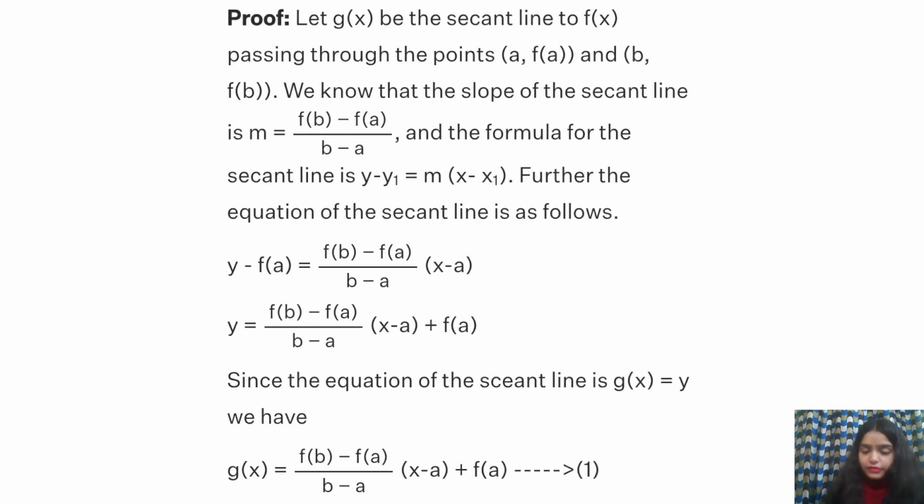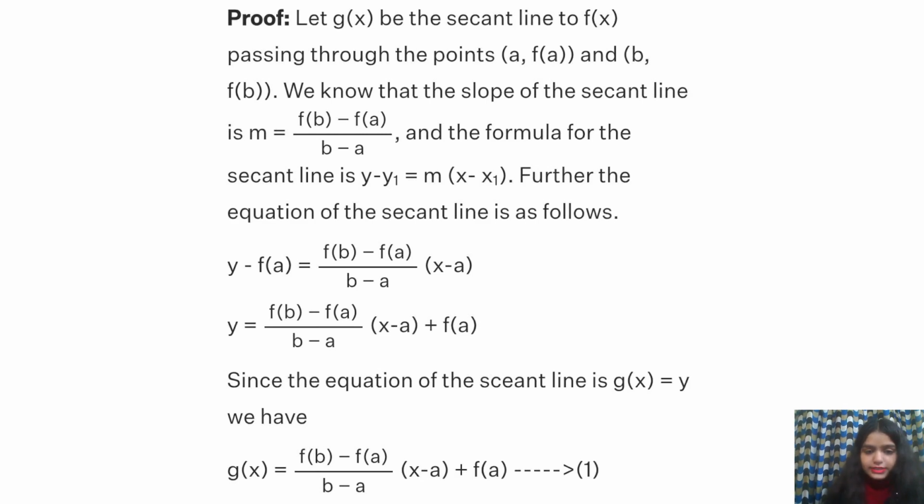Here we have the points (a, f(a)) and (b, f(b)), and we know that the slope of the secant, denoted by m, is (f(b) minus f(a)) upon (b minus a). The formula for the secant is y minus y1 equals m into (x minus x1), and the further equation is y minus f(a) equals (f(b) minus f(a)) upon (b minus a) into (x minus a). So we have written the secant line, and written its slope here. It's not at all difficult, it's very simple.